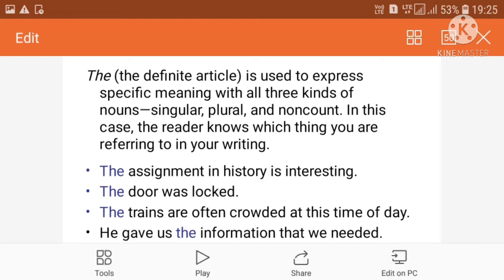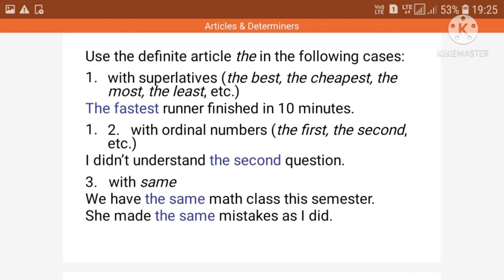Now, the definite article, that is the, is also used to express a specific meaning with all three kinds. For example, the assignment in history is interesting. Here we are talking about a particular specific assignment, so the article the is used. The trains are often crowded. We are not talking about all the trains. We are talking about the trains which are often crowded.